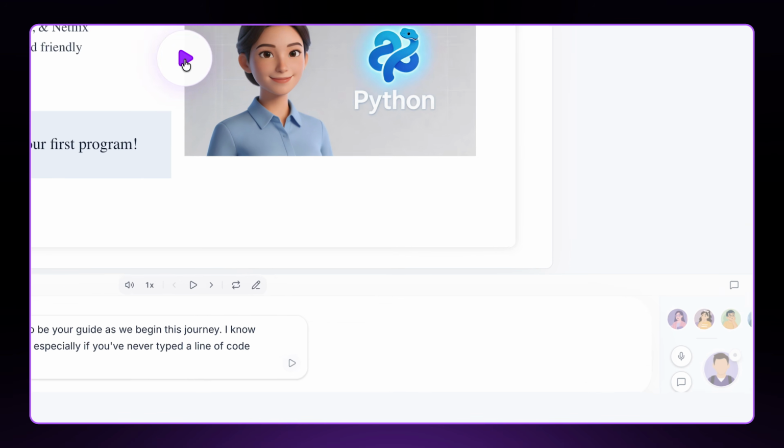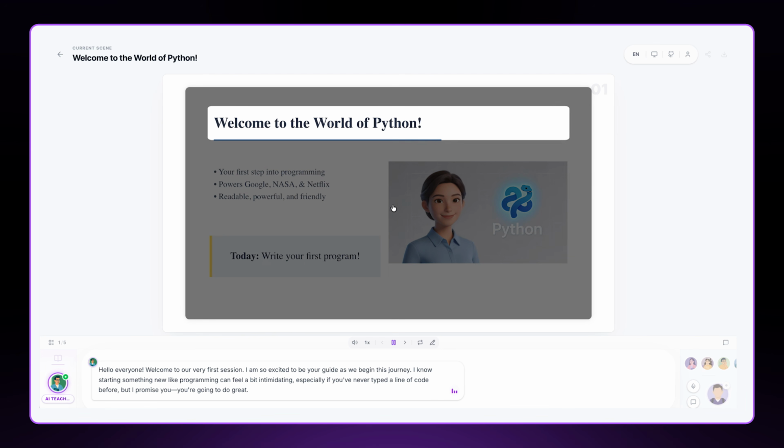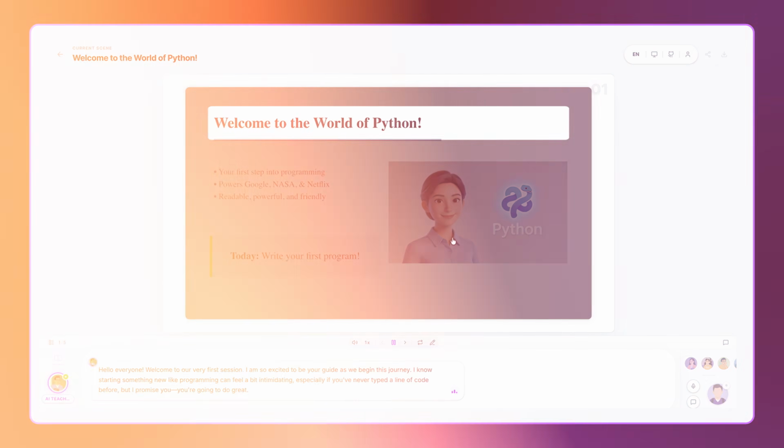Now let me actually start the class by clicking on this button, and this is where it gets interesting. Now watch this for next few seconds to experience how this class actually looks like.